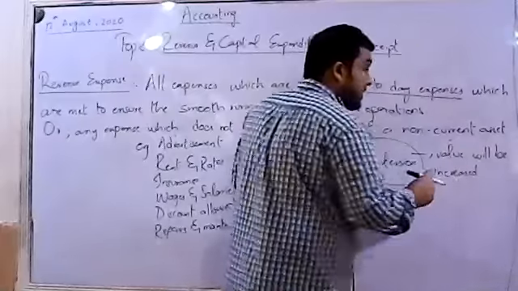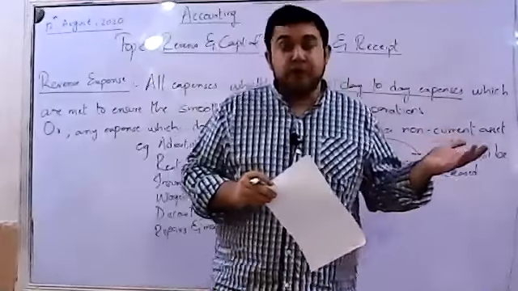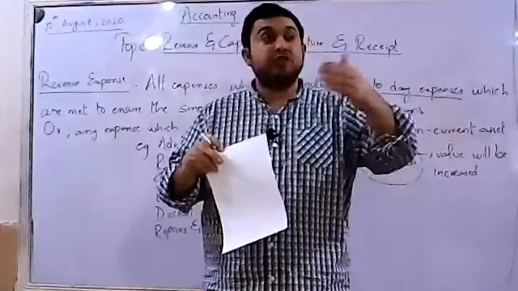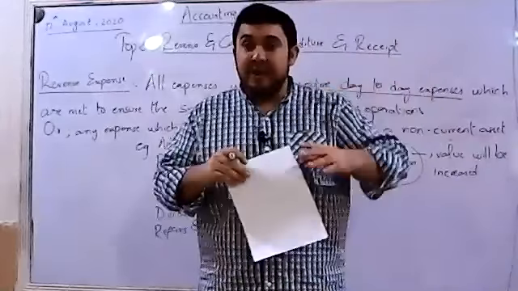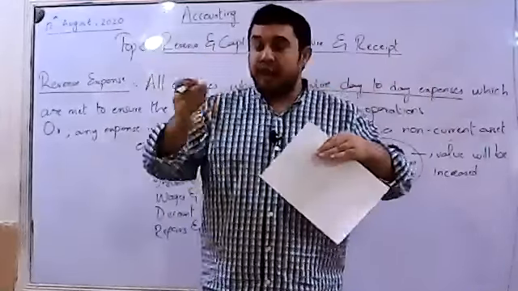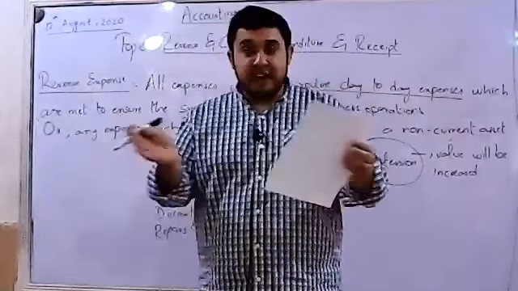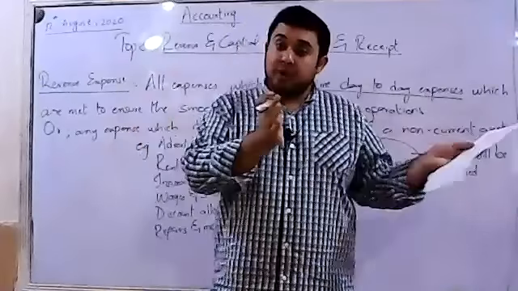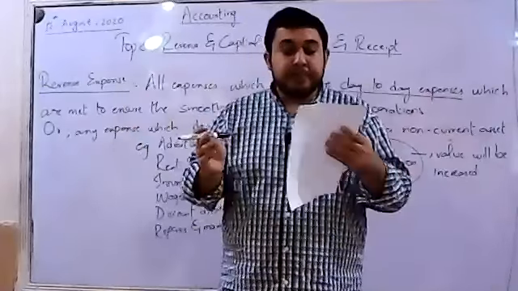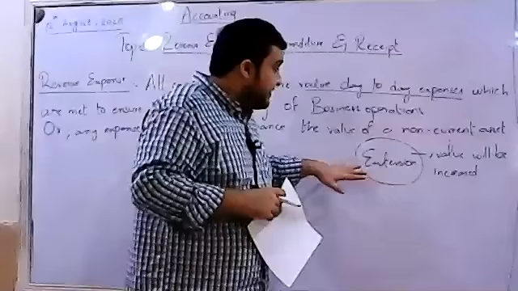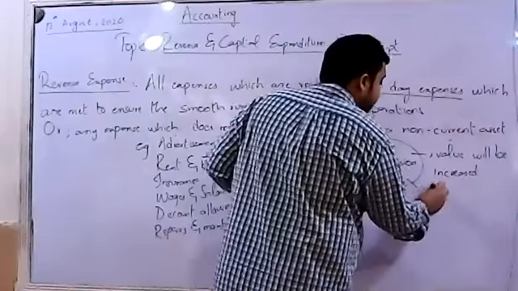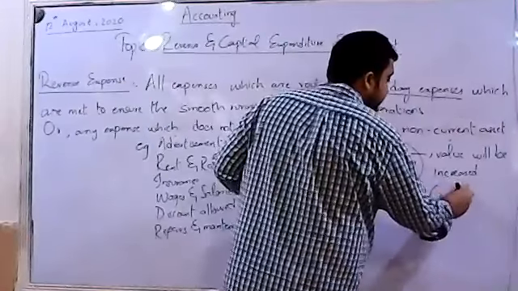It is such an expense which will basically increase the value of your building. Why so? Because you have built an extension. You have built an extra story or an extra building. You have added a building to your existing building. So that means this expense would be categorized as capital expense.